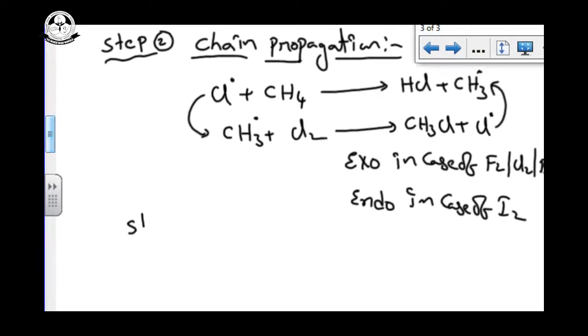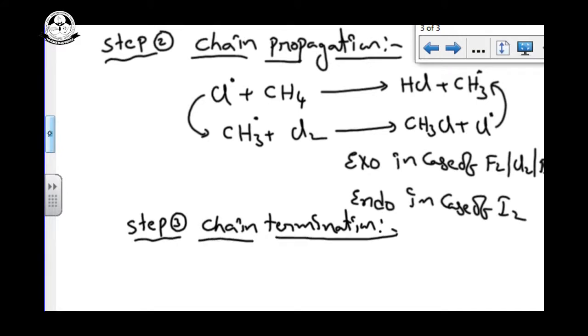Now see step number 3, chain termination. To terminate the chain, whatever free radicals are available can combine. Two Cl free radicals combine to give the molecule Cl2; a methyl free radical combined with another methyl free radical gives C2H6, ethane; and a methyl free radical combined with a chlorine free radical gives CH3Cl.